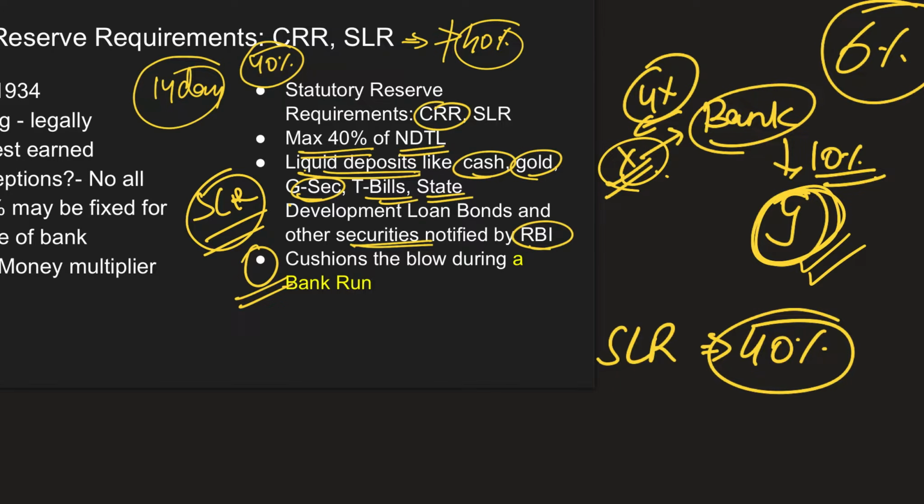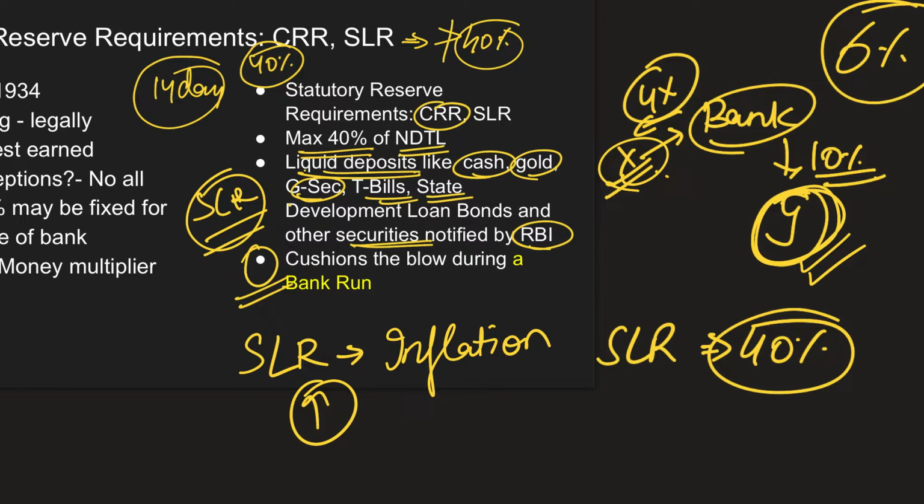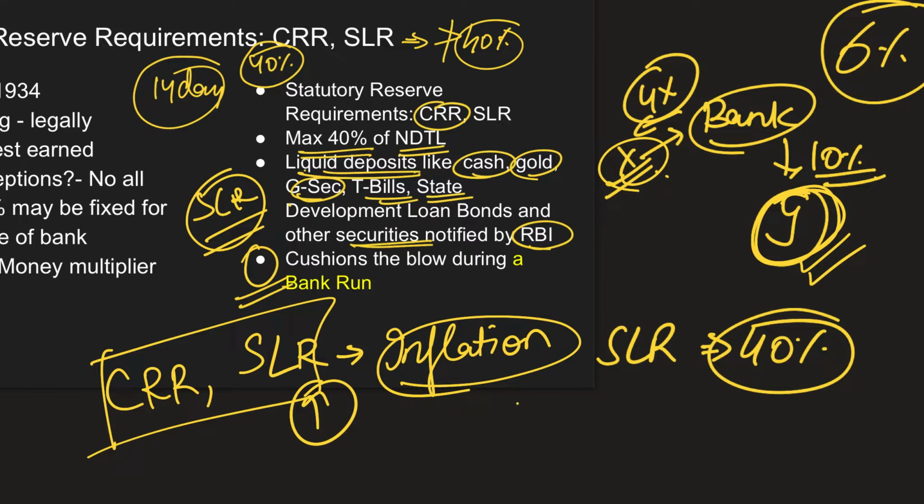A lot of questions were asked in previous examinations. And how does SLR help in dealing with inflation? If you are increasing SLR, it means that the cash is pulled out from the economy to reduce inflation, and the opposite is also equally true. The same logic can also be applied for CRR. Based on this simple logic, a lot of questions were asked. Please solve the previous year questions.